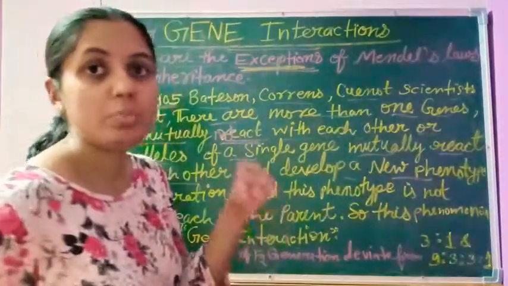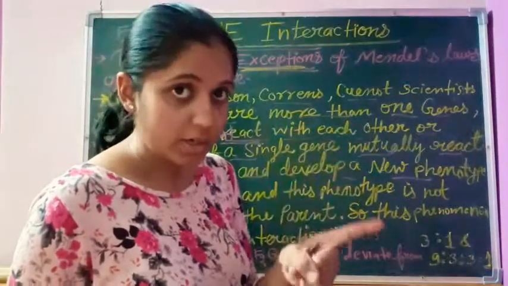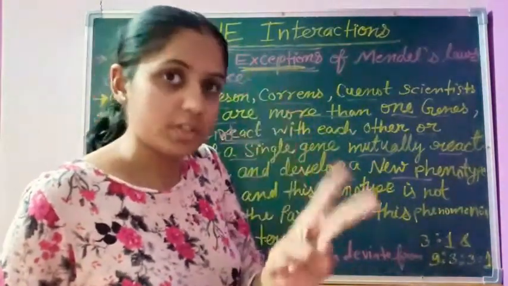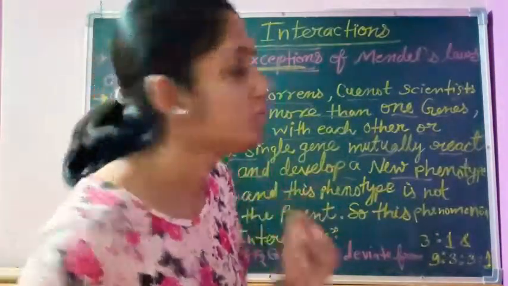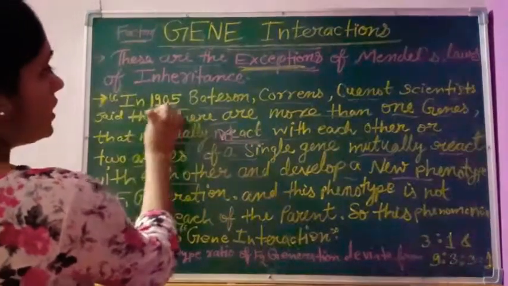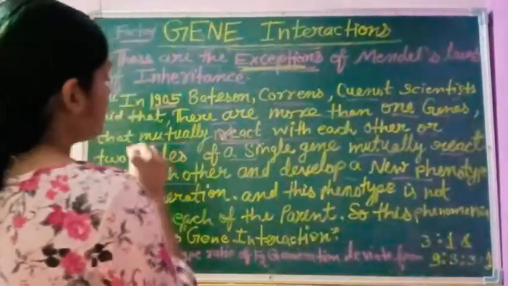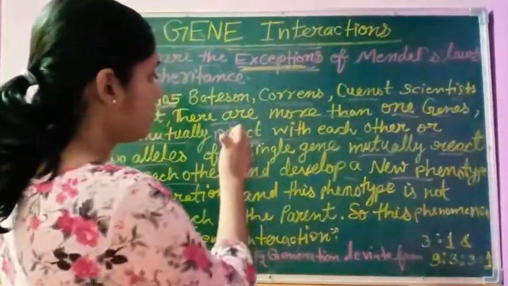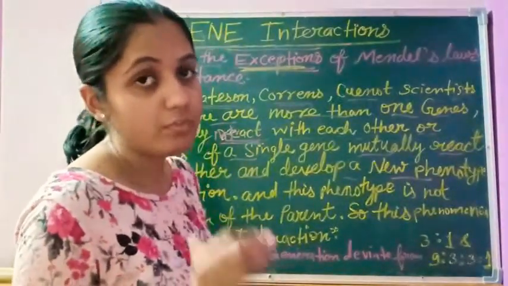In these three laws, Mendel said that one trait is controlled by a single gene, or two alleles of a single gene. So there will be only one gene controlling one character. But in 1905, Bateson and Correns were the scientists who said that there are more than one gene responsible for controlling one character.